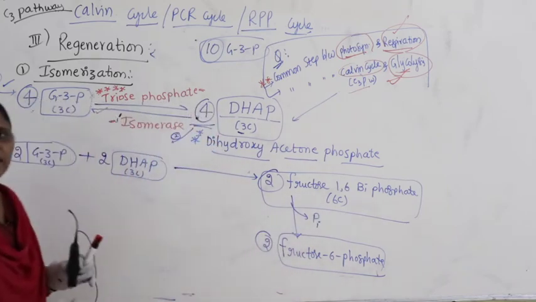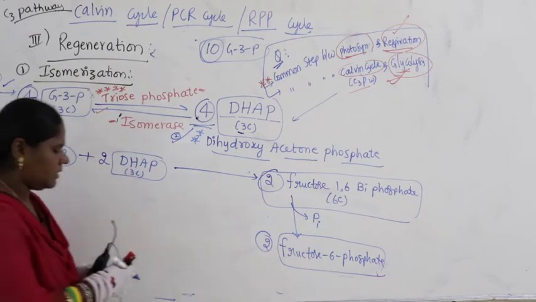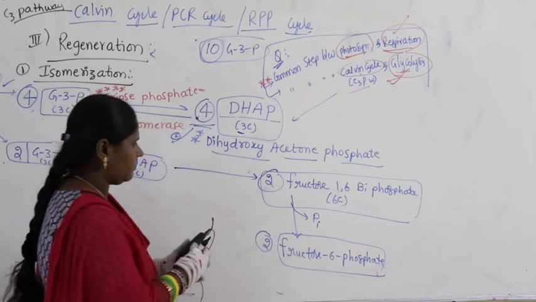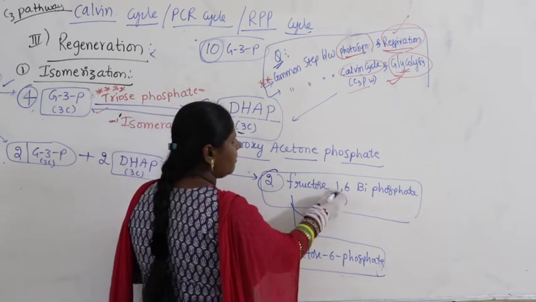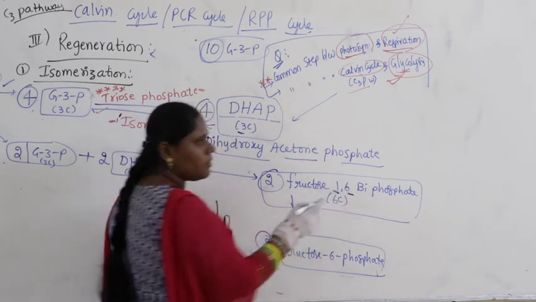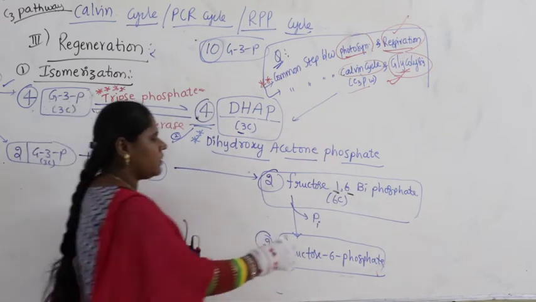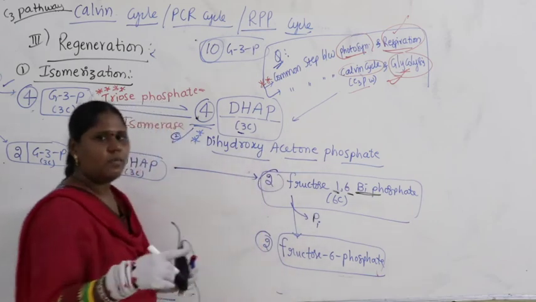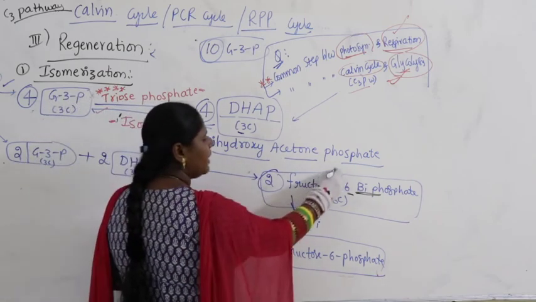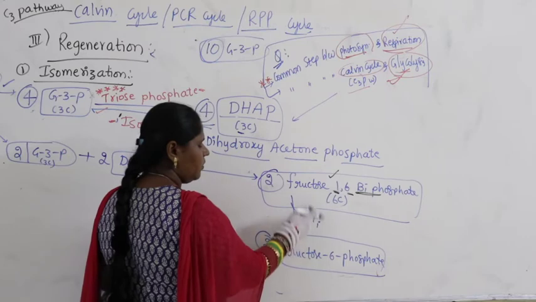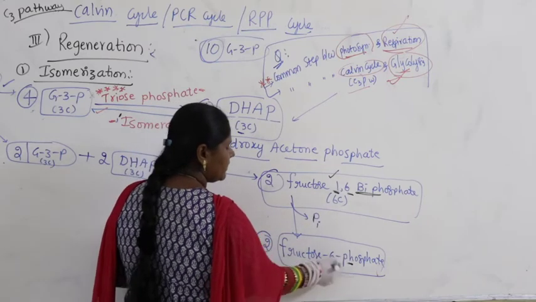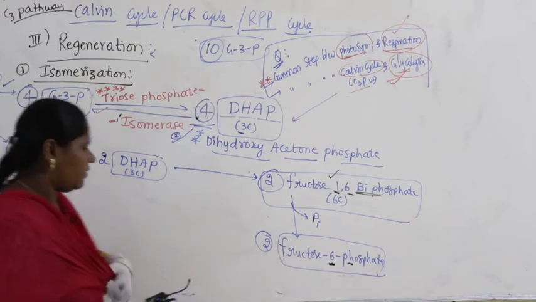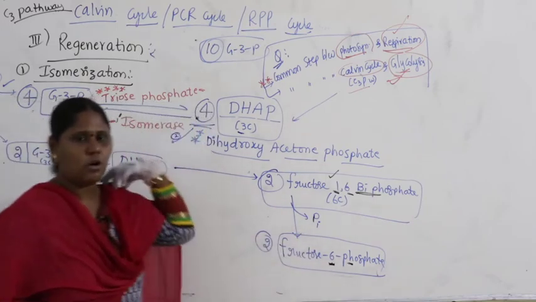How many phosphorus are there? 2 phosphorus are there. That means here we have bisphosphate. First carbon is having 1 phosphorus, 6th carbon is having another phosphorus. So that is why we say bisphosphate. But 1 inorganic phosphorus is going out, 1 is left. That means the first carbon related phosphorus is removed. So we find only 1 phosphorus that is attached to the 6th carbon.